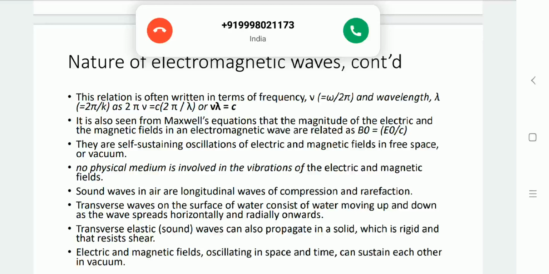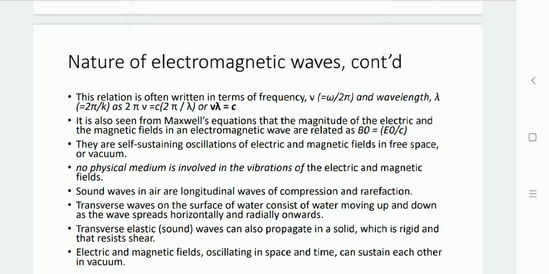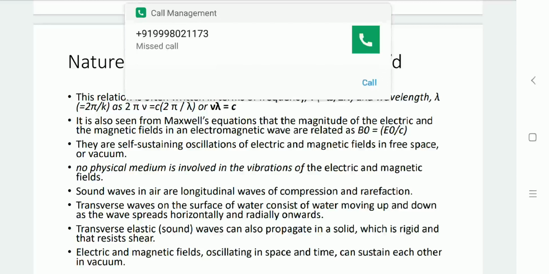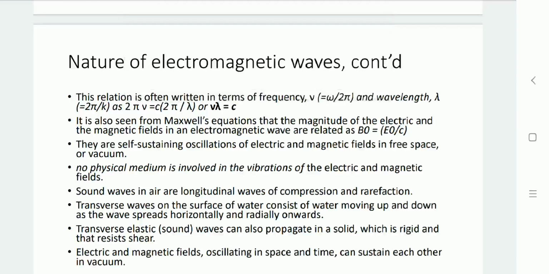For example, a sound wave can propagate through air by compression and rarefaction. A sound wave can also propagate through a medium such as a solid, in which there is resistance and the velocity of the wave can be reduced. Water waves move horizontally and rapidly onwards, while their components are vertical, perpendicular to each other. Likewise, electric and magnetic waves oscillate with respect to time in space, in vacuum.